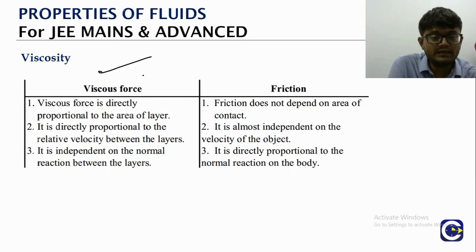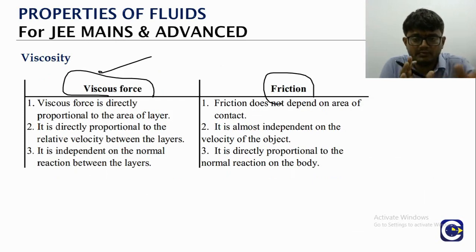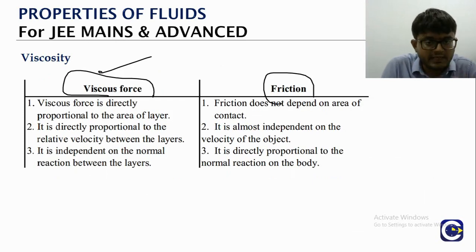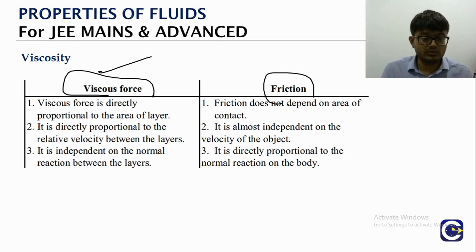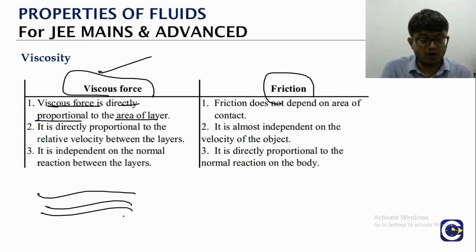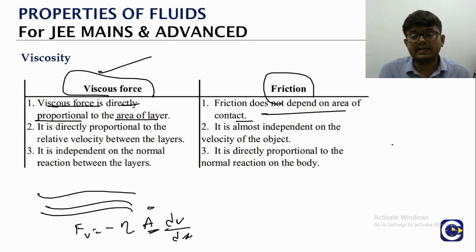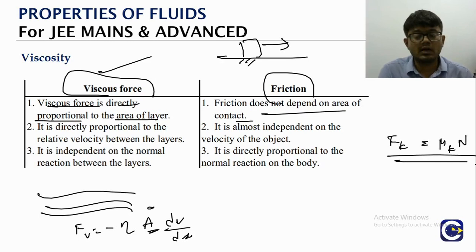Now we said the viscous force and frictional force, though we have been saying friction in the case of fluids, that is a common way of referring to the viscous forces, but there are some fundamental differences. Look at what those are. The viscous force is directly proportional to the area. In the formula itself we have minus eta A dV by dx. But friction is not like that. If you take kinetic friction, let's say there is an object which is moving on a surface, what is the kinetic friction value? Mu k into normal reaction. Here the area does not come.